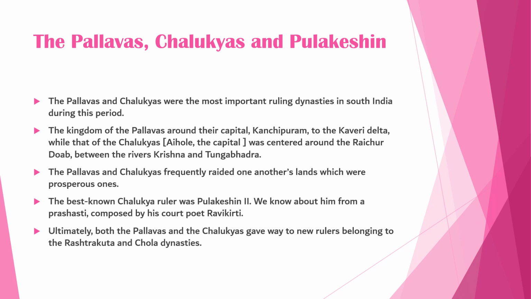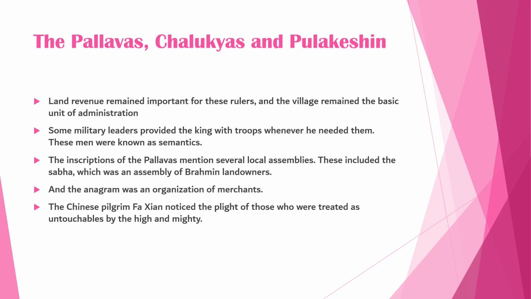The Pallavas and Chalukyas frequently raided one another's prosperous lands. The best known Chalukya ruler was Pulakeshin II. We know about him from a prashasti composed by his court poet Ravikirti. Ultimately, both the Pallavas and Chalukyas gave way to new rulers belonging to the Rashtrakuta and Chola dynasties.